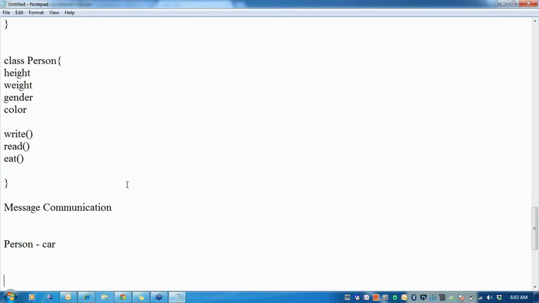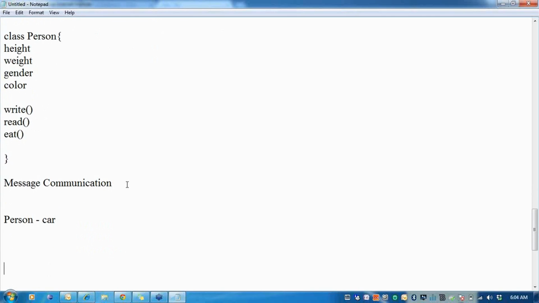So how will I talk about this? I can say via the physical object only, I can access the variables or the methods, the behavior of the class. If I create the physical object called car, I use a dot notation to access the members of the car, that is either the methods or the variables.